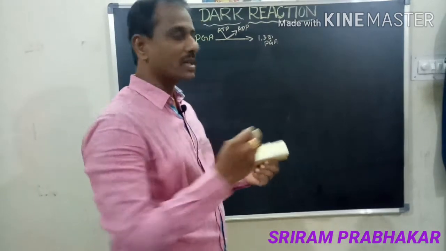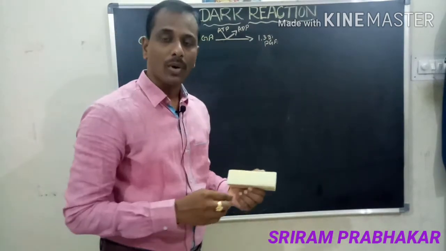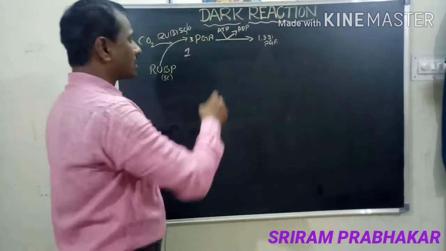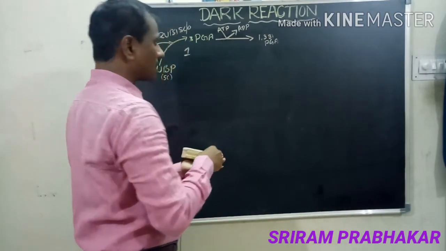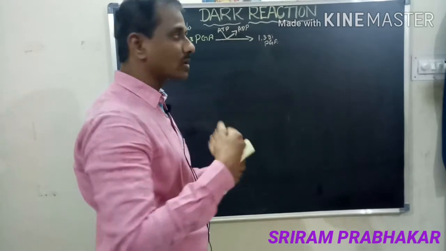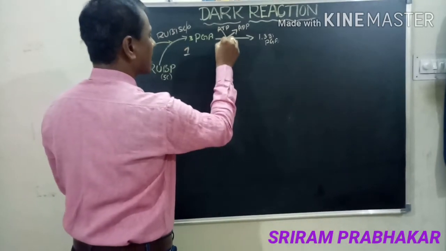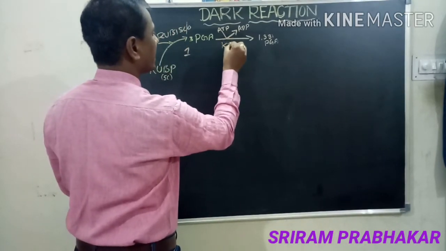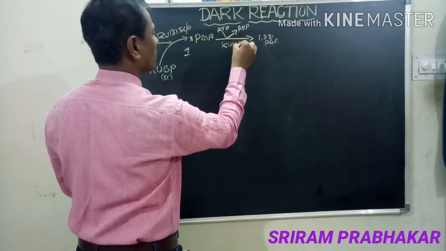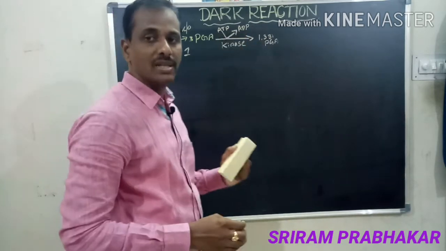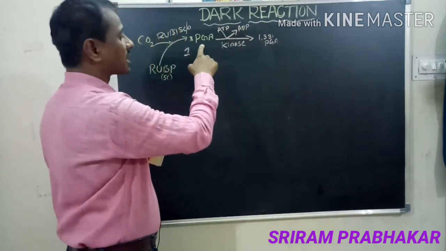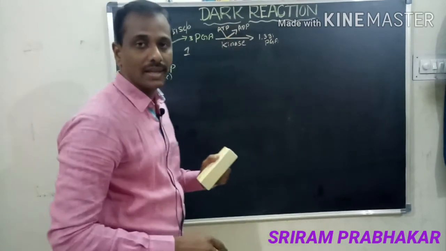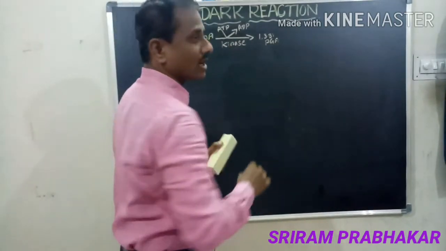Two phosphates are present in 1,3-biphosphoglyceric acid. So the phosphate molecules are received from ATP here. The enzyme which catalyzes this is a kinase, phosphoglycerokinase. So this is the second reaction.